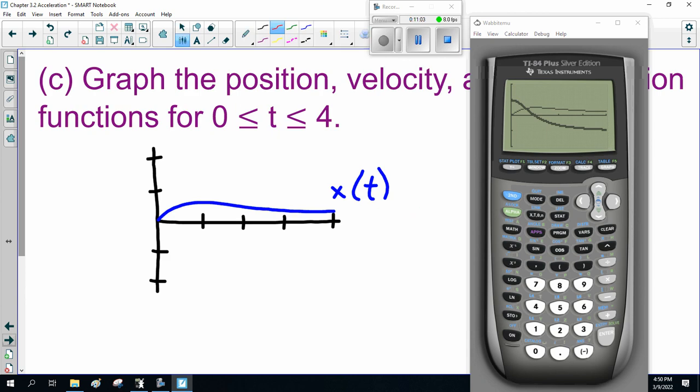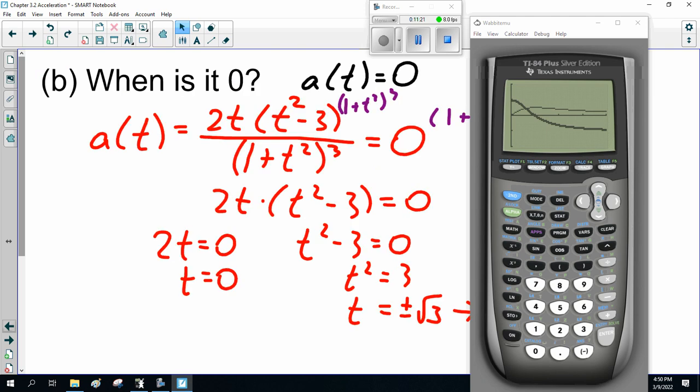So velocity goes like this. Now the third graph, my acceleration, is right here.